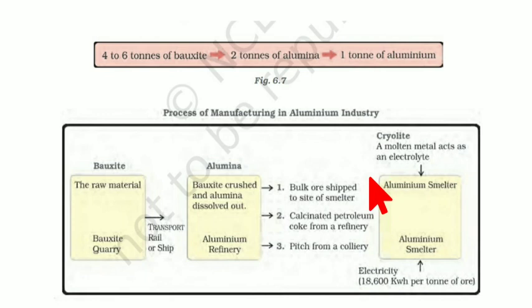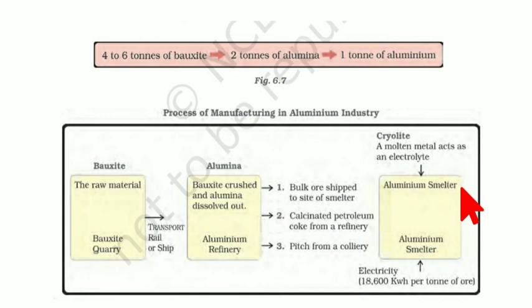You use cryolite, or molten metal, which acts as an electrolyte. For the electricity to get more intensified, they use cryolite, one type of mineral that is a highly effective electrolyte and increases the intensity of the electricity. The electricity is already high, 18,000 kilowatt hours per ton of ore. This is a very high amount. So you are using a lot of electricity here, and then you get the aluminium. You separate the oxide from the aluminium, and you get aluminium in the form of a liquid. Now this is just a general process of understanding.